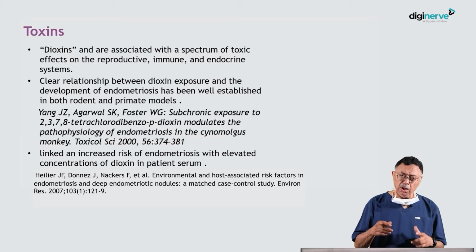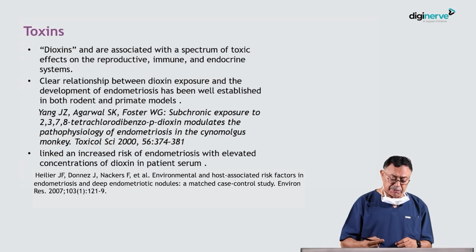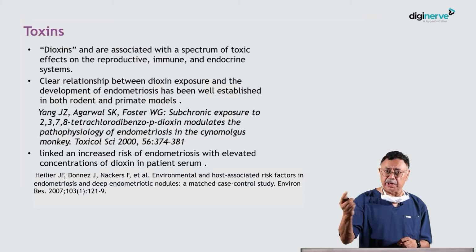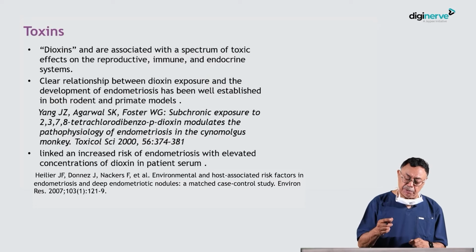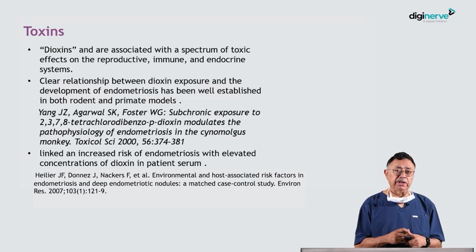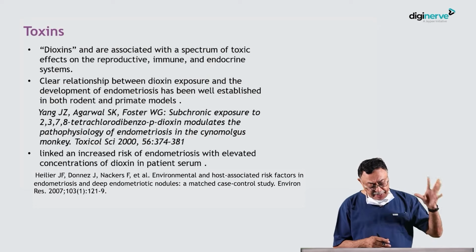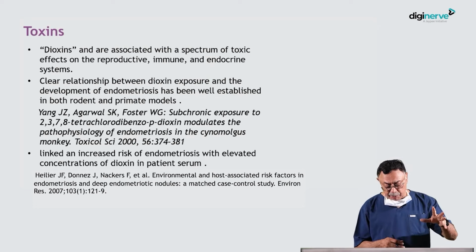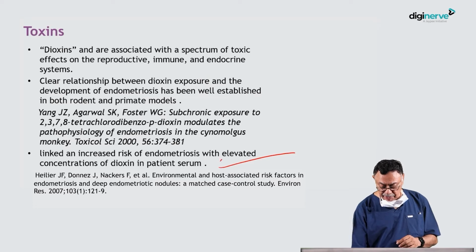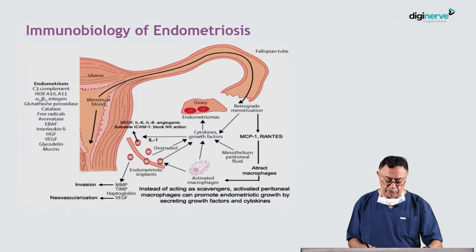endometriosis. What about toxins? Now, dioxins are associated with a spectrum of toxic symptoms on the reproductive, immune, and endocrine systems; they are endocrine disruptors. A clear relationship between dioxin exposure and the development of endometriosis has been well established in both rodent and primate models. Lots of evidence, lots of papers about this. Studies linked an increased risk of endometriosis with elevated levels of dioxins in the patient's serum. Again, very many studies show that endocrine disruptors may be responsible for endometriosis.